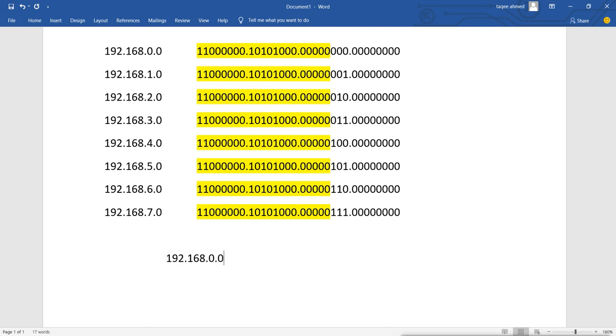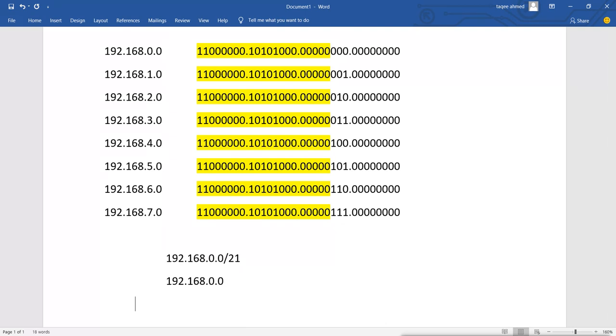and for the subnet mask I will take only the equal bits we have in these IP networks. So how many bits are equal here? 8 plus 16 and plus these 5 bits. So we have 21 bits equal. So the network will be this, the less one, and the subnet mask will be this 21.